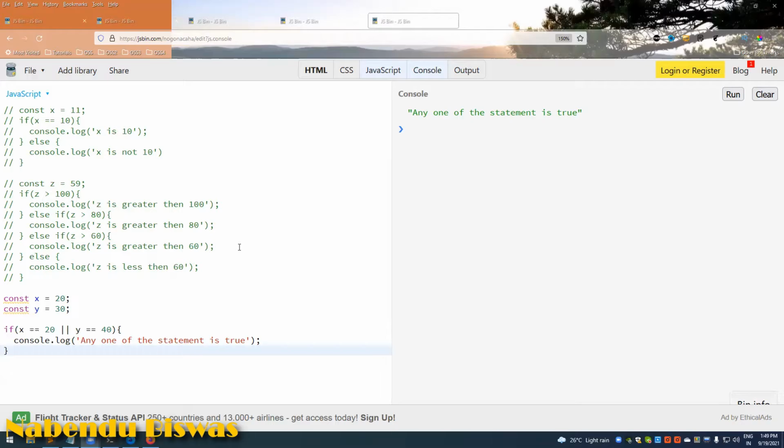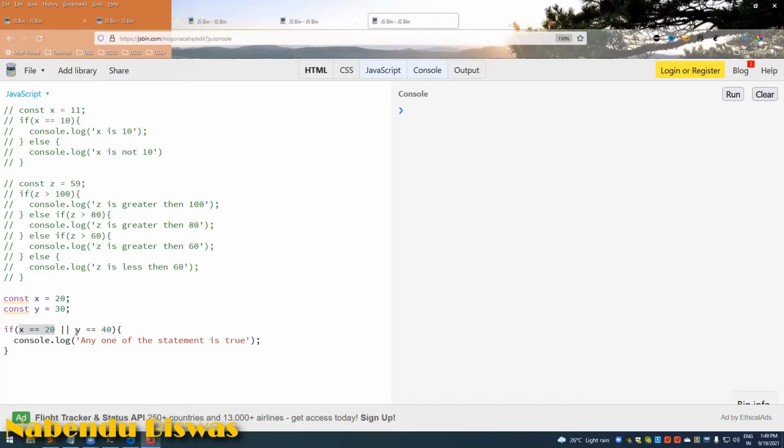So it will tell any one of the statements is true, because it will check whether x double equal to 20 or y double equal to 40. If any one of the statements is true, it will be true.